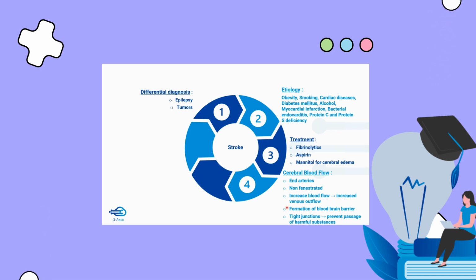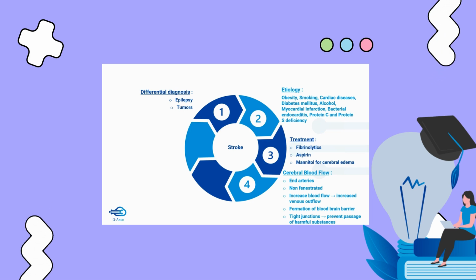So, these two, that is the non-fenestrated arteries, meaning there is no space between the endothelial cells, and the presence of tight junctions, are important for formation of the blood-brain barrier. Then, whenever there is increased blood flow, there is increased venous outflow as well, because this is important to maintain the cerebral pressure, since the skull forms a closed cavity enclosing the brain. So, the pressure in this closed cavity should be constant, otherwise it will lead to cerebral edema.